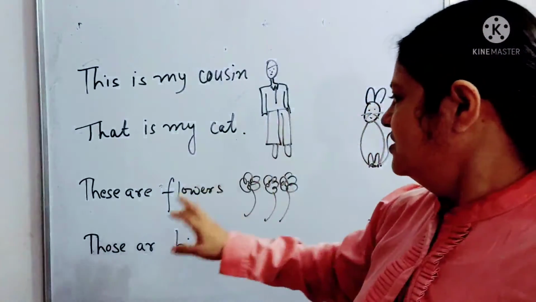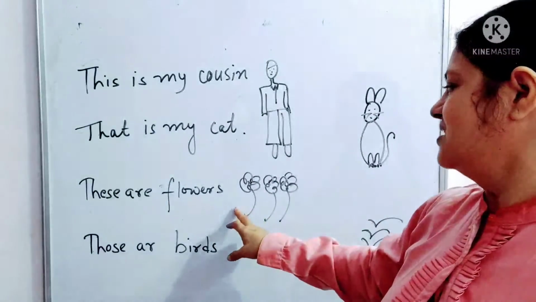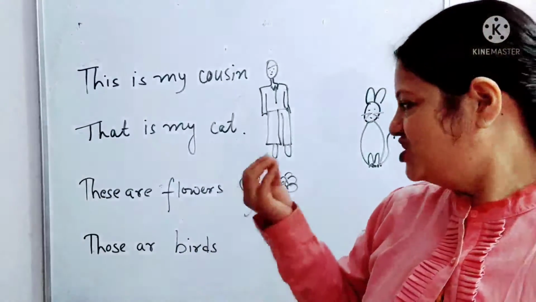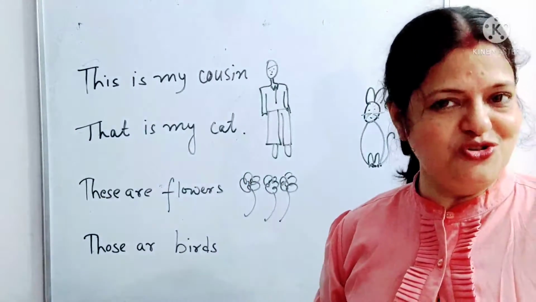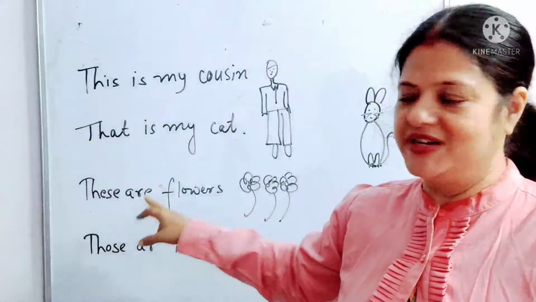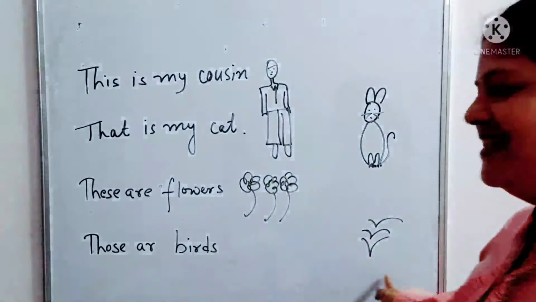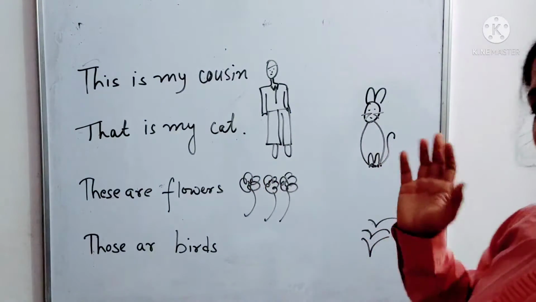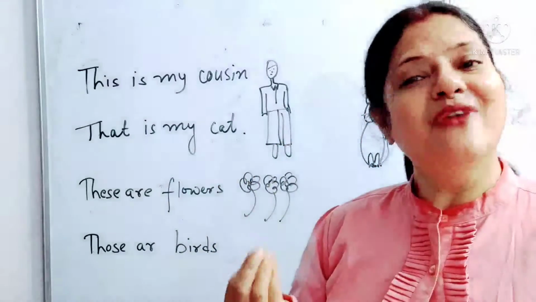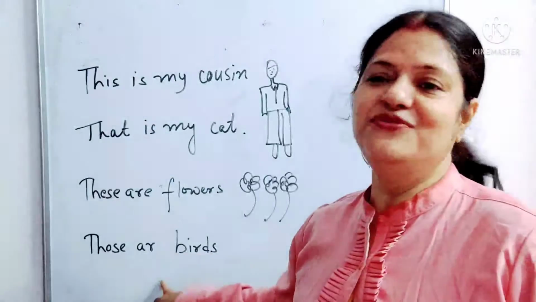Now, these are flowers. If we say these are flowers, it means the flowers are plural in number, and they are near to me, close to me. So that is why I have used these. Now if we say those are birds, here the birds are far away from me, but they are more than one in number. So that is why I have used those for them.